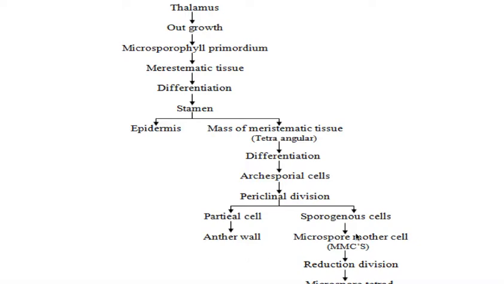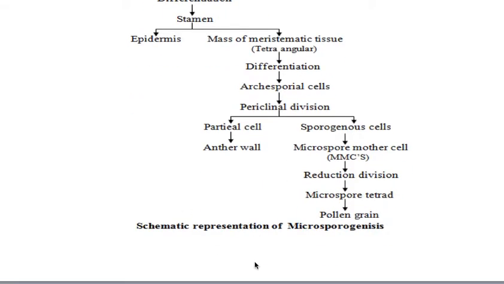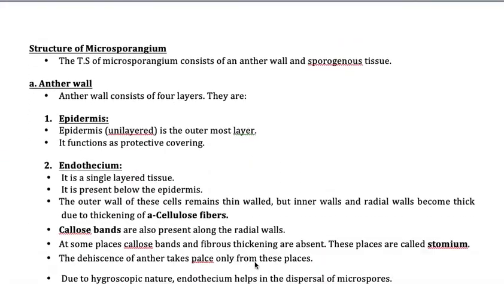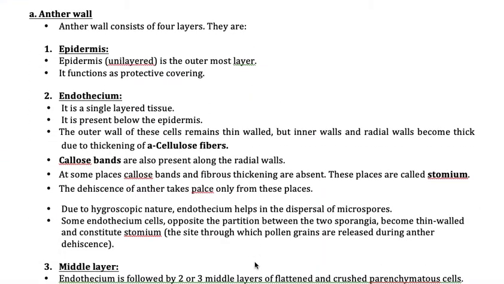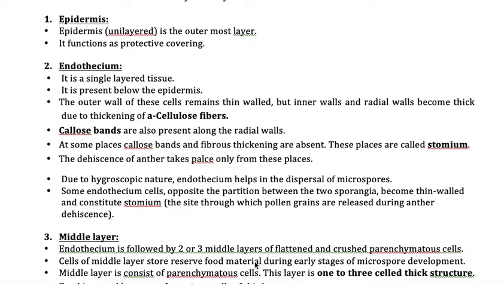And the sporogenous cell, I'll explain, but let me first finish what the anther wall is. Now this anther wall has four layers. The first layer is called epidermis, the second is endothecium, the third is middle layer, and the fourth is tapetum. Let us take them one after another so that you will understand clearly. The first layer is epidermis.